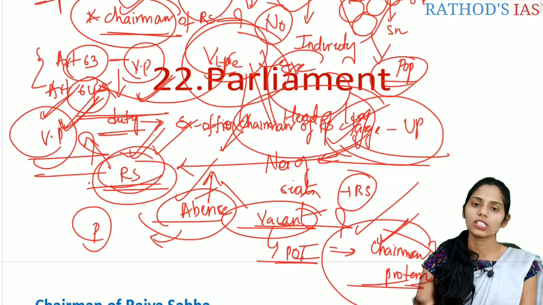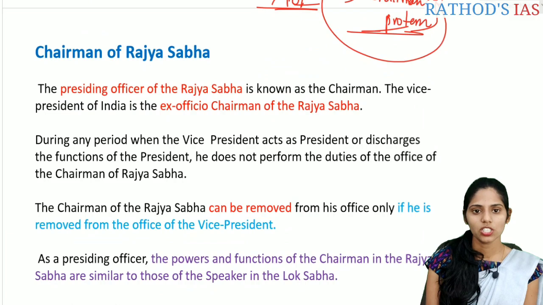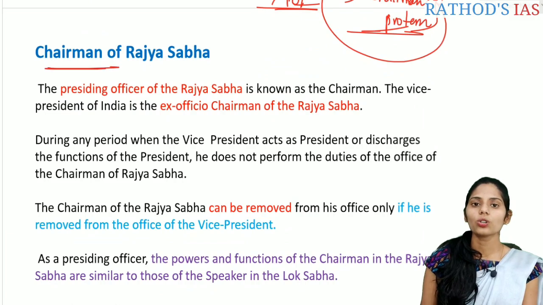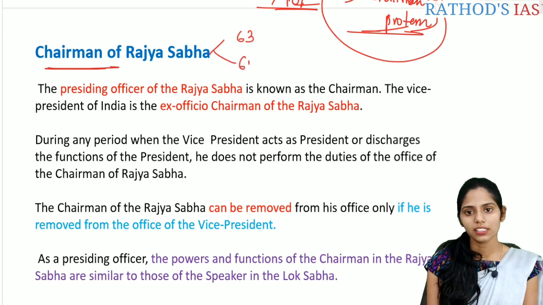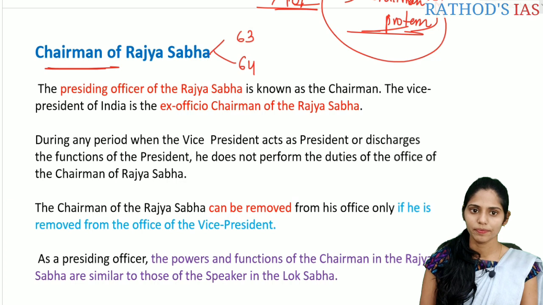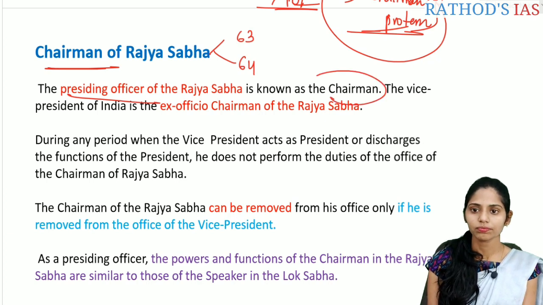So let us see what is written in the Lakshmikant. So we are going to discuss the chairman of the Rajya Sabha. There are two important articles that you should remember regarding this chairman: Article 63 and Article 64 of the Indian Constitution. If you see the first line here, the presiding officer of the Rajya Sabha is known as chairman.